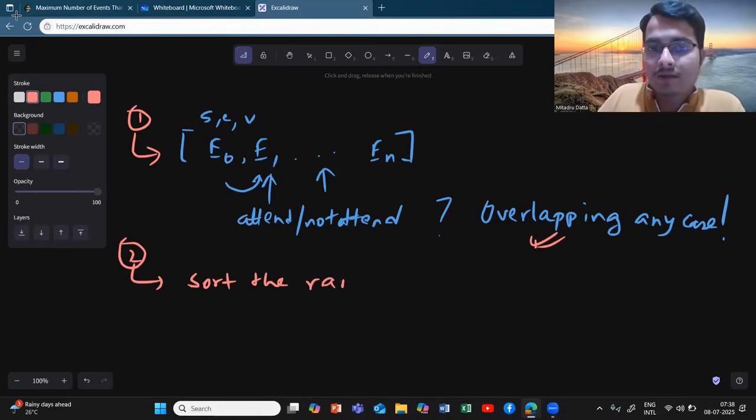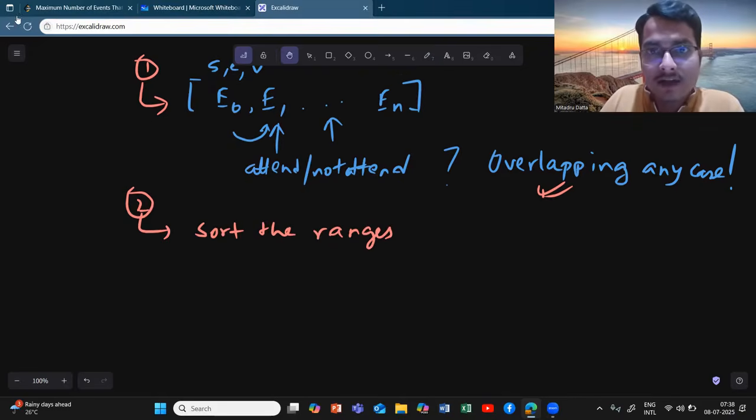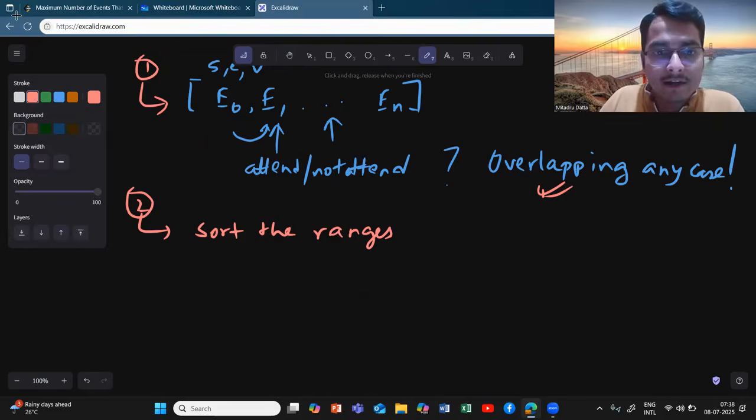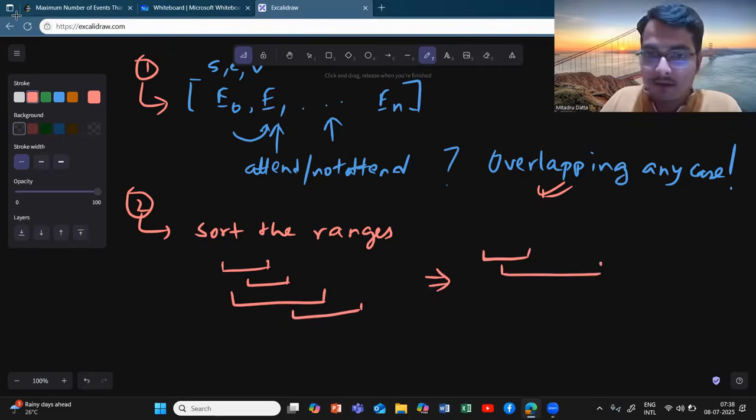Let's say initially the ranges were something like this: this is an event, this is another event, this might be another event. After sorting them, it will be something like this, this will be the event, this will be the next event.